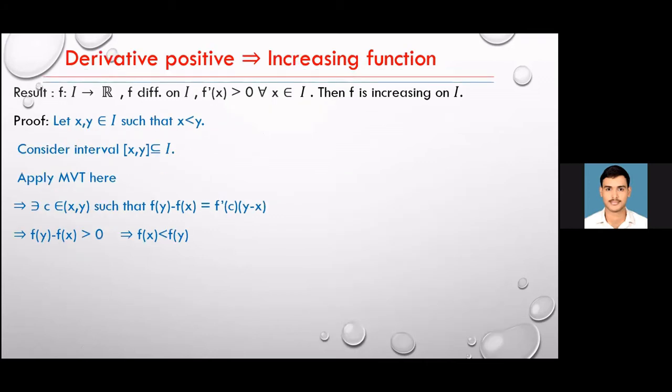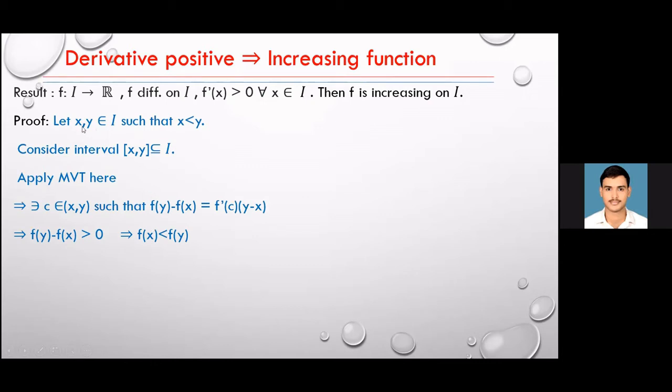Now another application. If the derivative is positive, then the function is increasing. Again here I am taking an interval I, and f is differentiable, which also implies f is continuous, and f dash is greater than 0, then f is increasing on I. So how will you show that? First, memorize the basic definition of an increasing function: if you take any x less than y, you have to show that f of x is less than f of y.